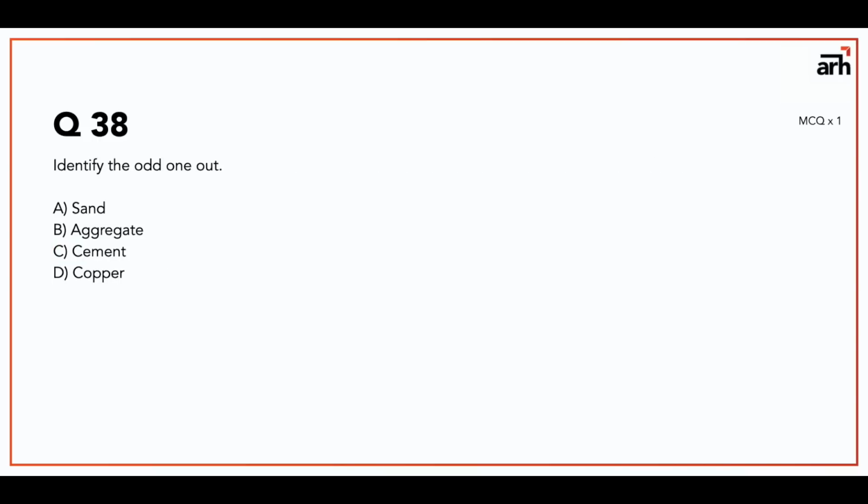Question number 38 is identify the odd one out: sand, aggregate, cement and copper. Now it's actually a very contextual question, and the answer to this is copper, because copper is not a part of RCC.